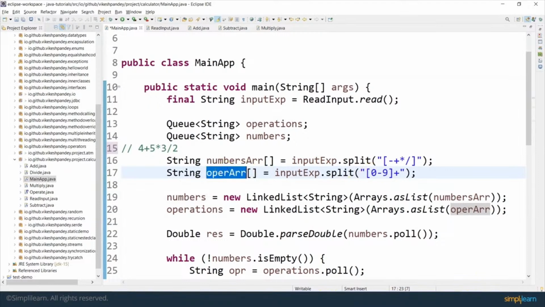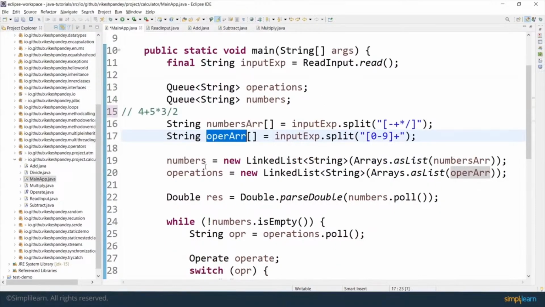So this operator array is going to hold the plus sign, the multiply sign, and the divide sign. Hope you understand that we are just splitting the whole expression into 2 different arrays, where the first array is holding only the numbers and no mathematical operators, and the second array is just holding the mathematical operators and no numbers. We'll see why we need to do that in the upcoming lines.